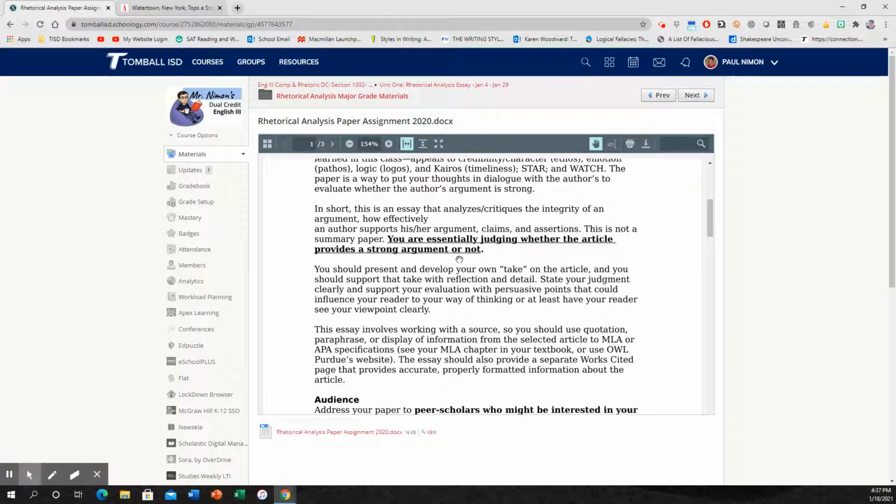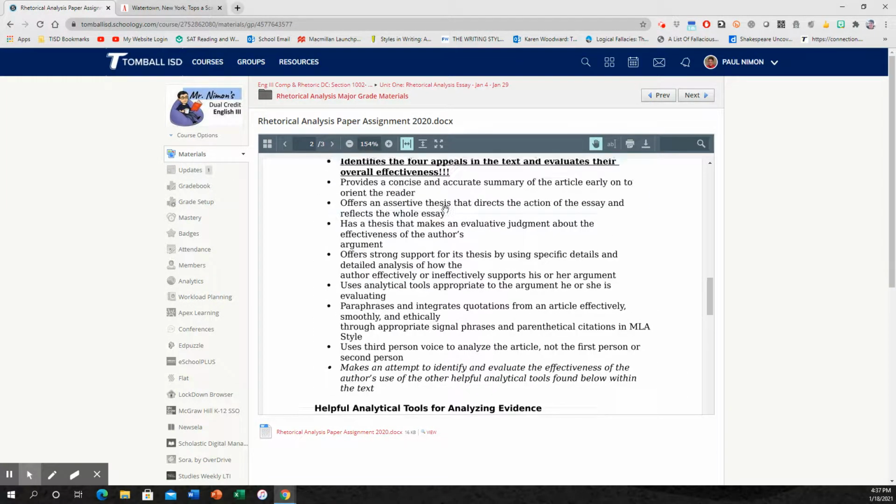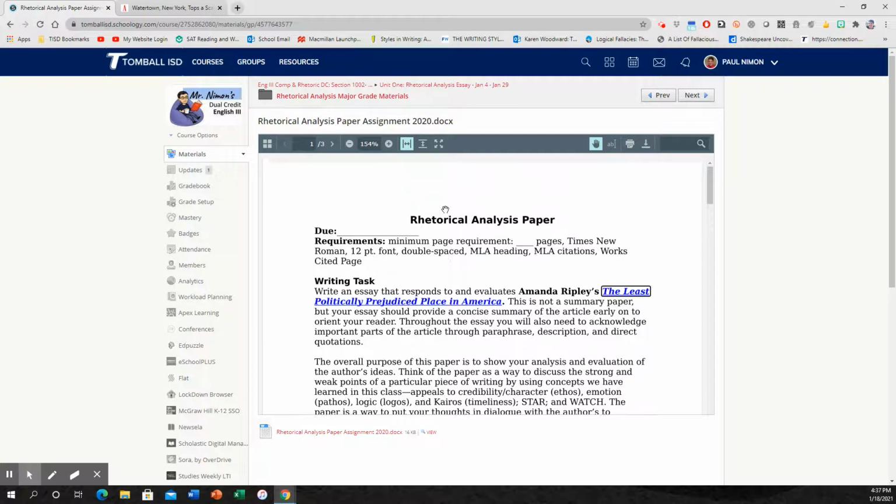I'm not going to read all of this to you, you can read it, but basically what you're going to be doing is identifying the ethos, pathos, logos, and kairos in the article. Throughout this week, we'll be practicing how to do this with a couple of other articles, so by the end of this week, you should be easily able to do this.